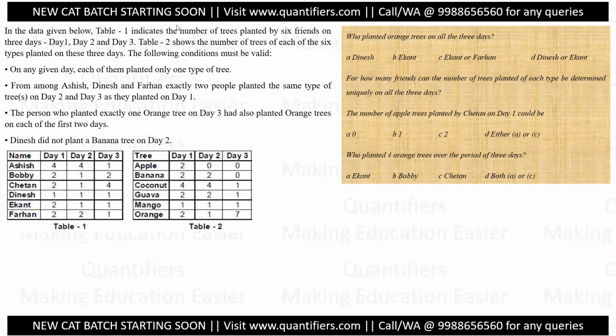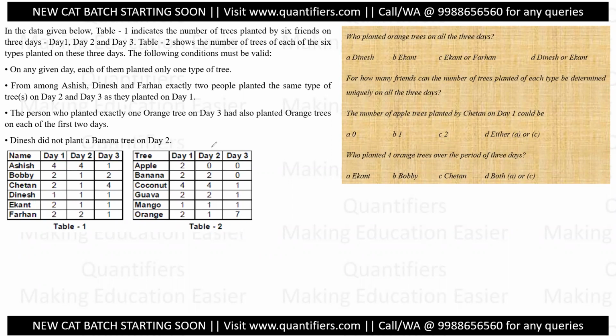Now, this is our set for today. In the data given below, table 1 indicates the number of trees planted by 6 friends on 3 days, day 1, day 2, and day 3. And table 2 shows the type of trees that are planted on these days. All right, so Ashish is planting 4 trees on day 1. 2 banana trees are planted on day 1. Similarly, 7 orange trees are planted on day 3.